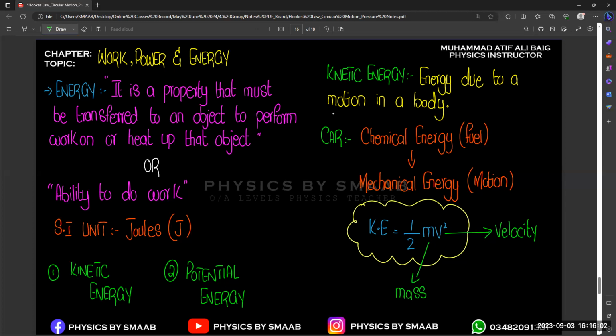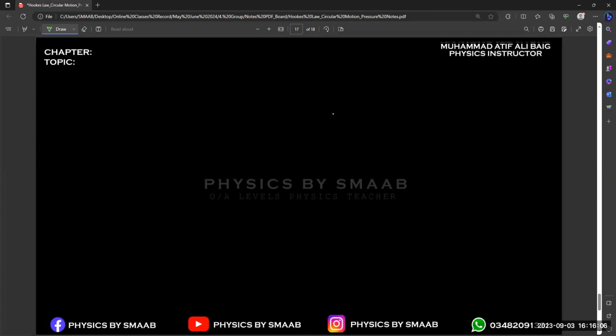And if we consider the second type of energy, second category, that is known as the potential energy.